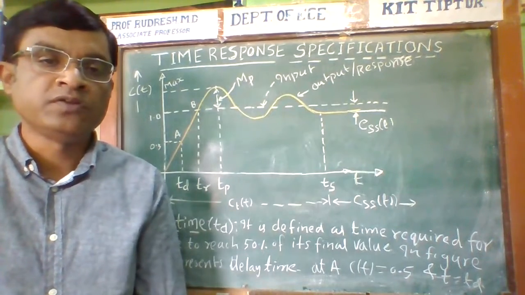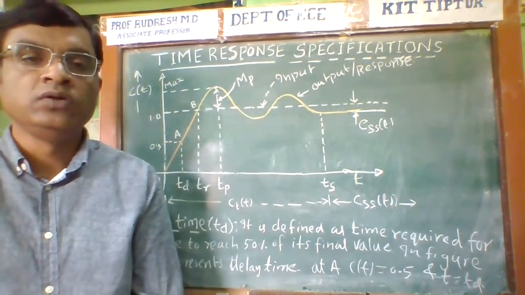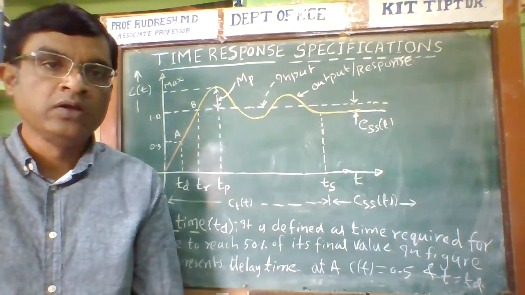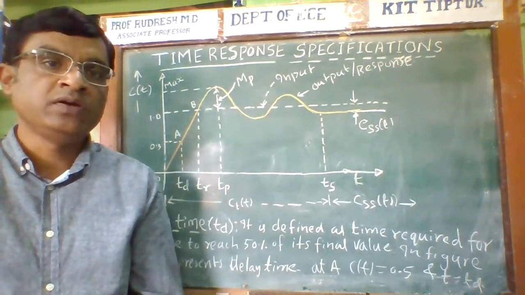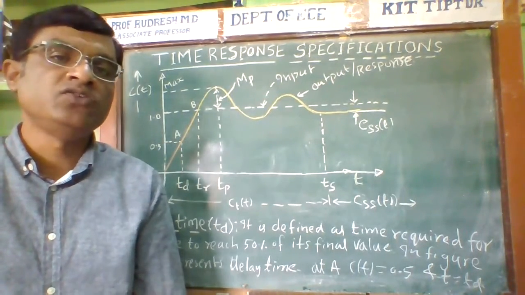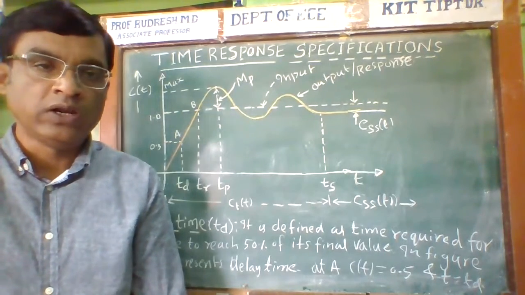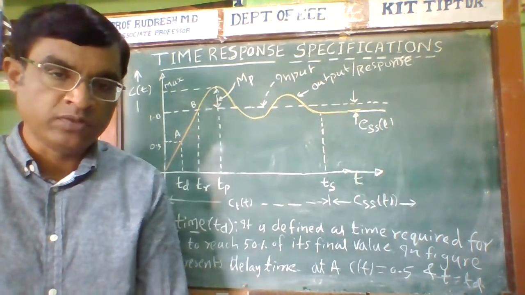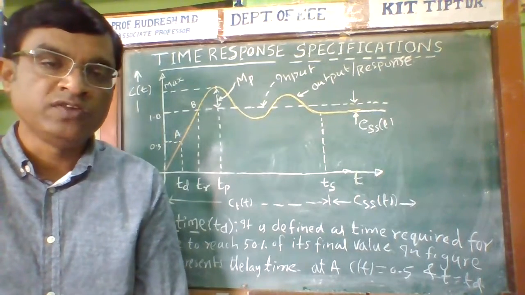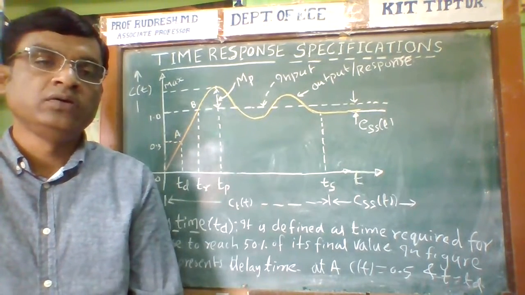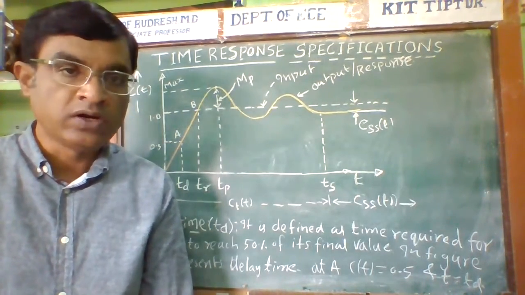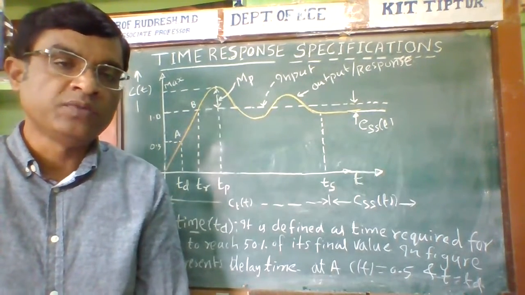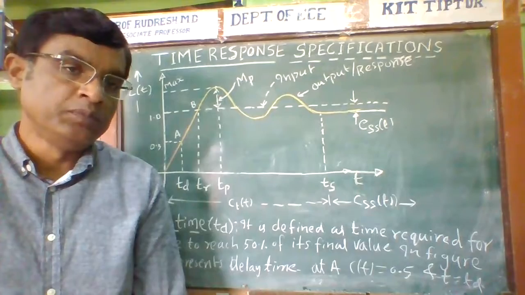If zeta, the damping ratio, is equal to 0, such a system is called an undamped system. If the damping ratio zeta is greater than 1, such a system is called an overdamped system. If zeta is less than 1, it is called an underdamped system. If zeta is equal to 1, it is called a critically damped system.